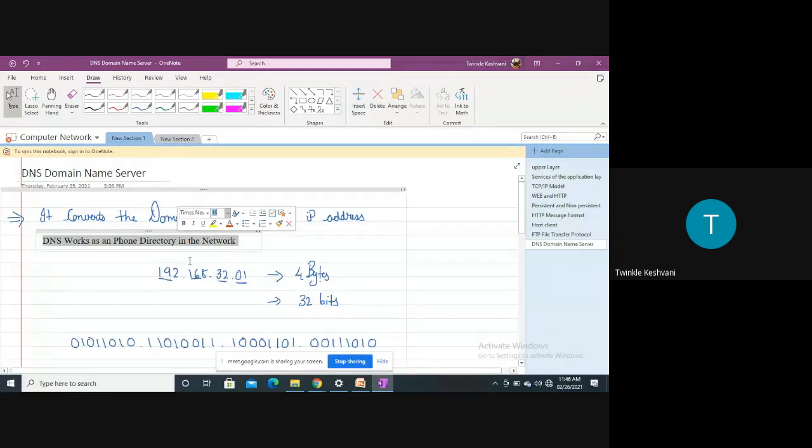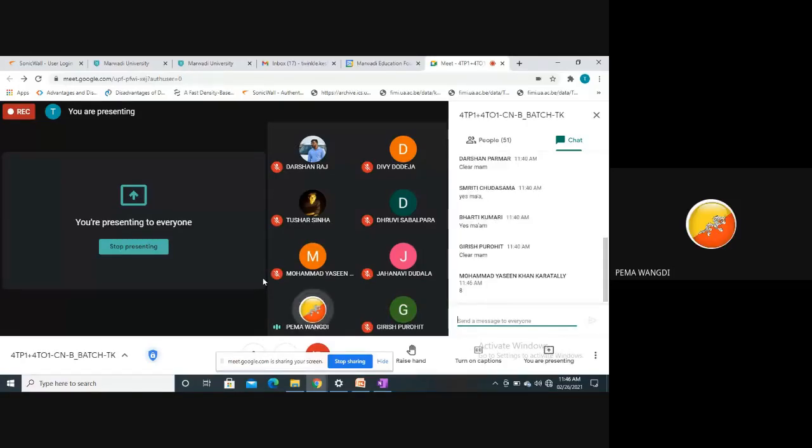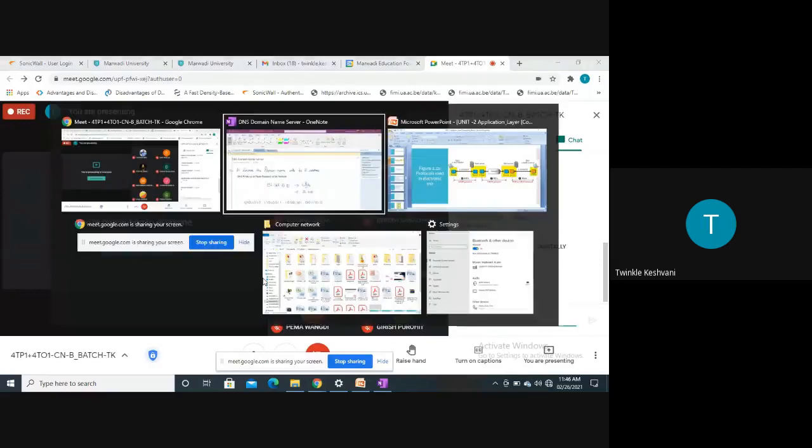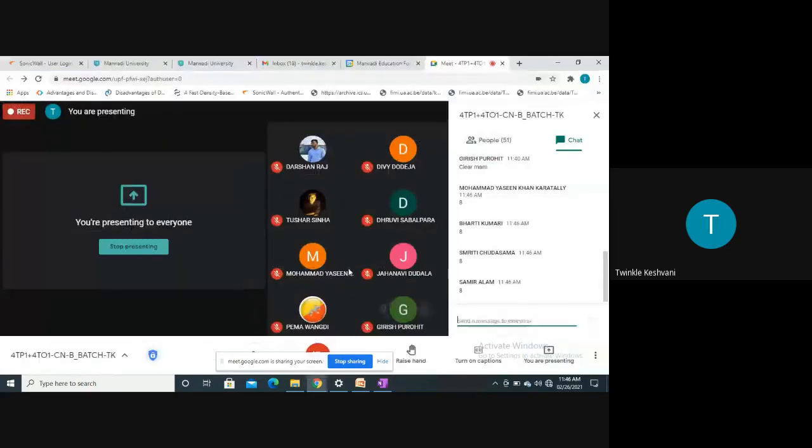192.168.32.01, right? Now this is the IP address and this is a 4-byte address. You can see this is the first byte, the second byte, third byte, and fourth byte. Now 1 byte is equal to how many bits? Yes, online students, 1 byte is equal to how many bits? 8 bits, right? So if I say this is 1 byte, it consists of 8 bits. This is the second byte, which consists of 8 bits. This is the third byte, which consists of 8 bits. And this is the fourth byte, which consists of 8 bits.